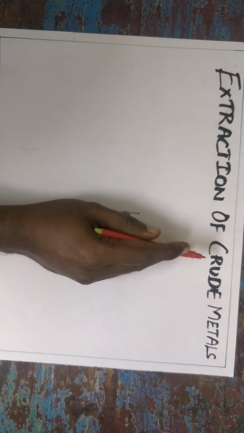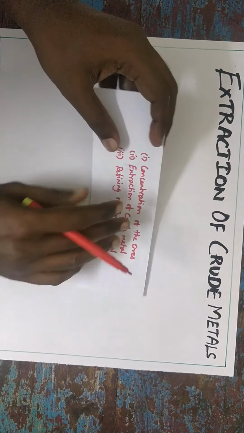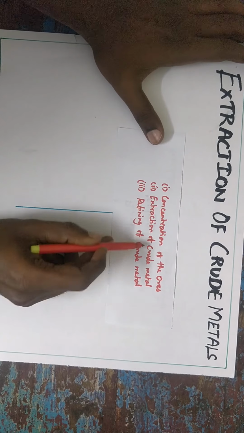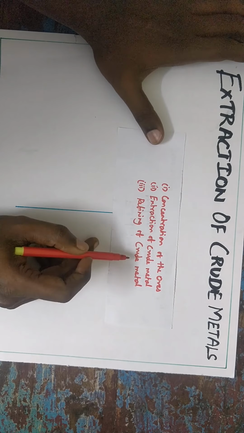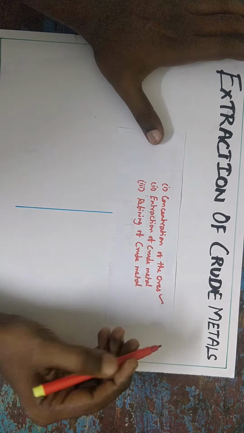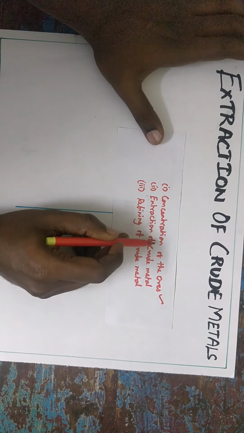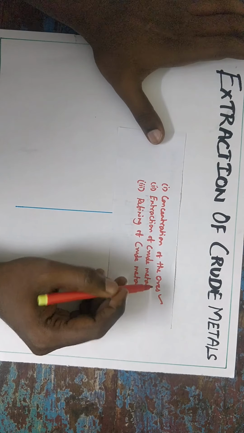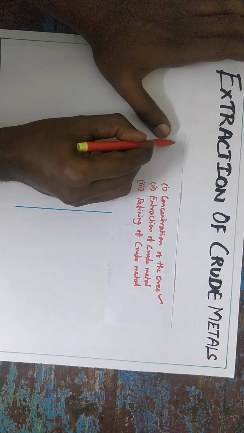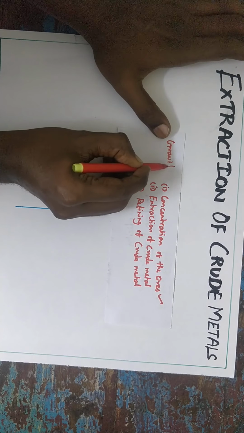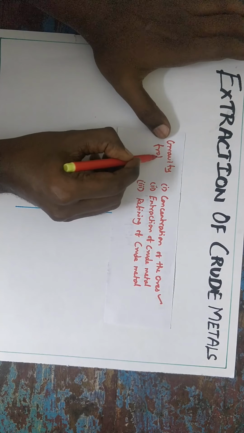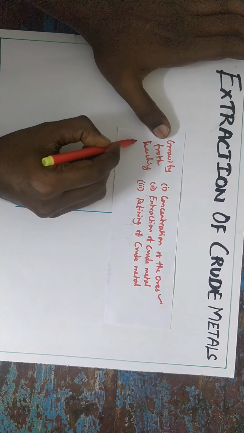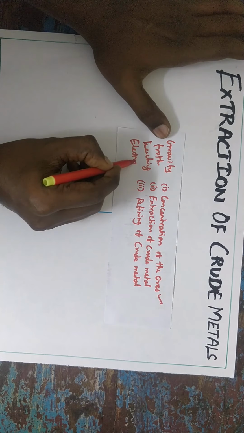The topic is extraction of crude metals. In metallurgy, a total of 3 steps take place: concentration of the ores, extraction of crude metals, and refining of crude metals. Concentration of ores we already completed. In the concentration of ores, any unwanted impurities present in the ores are removed by several processes. We have already seen gravity separation, flotation, leaching, and electromagnetic separation.